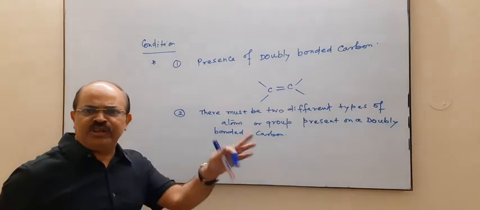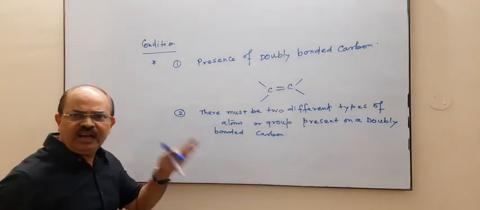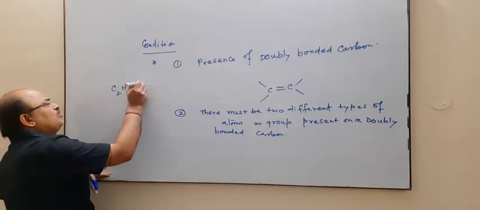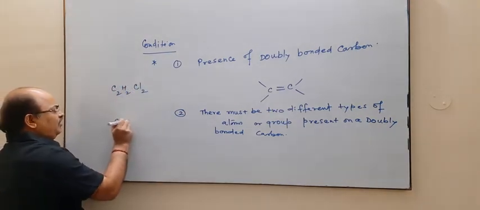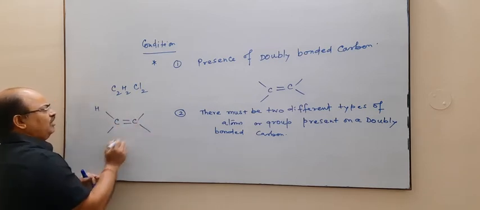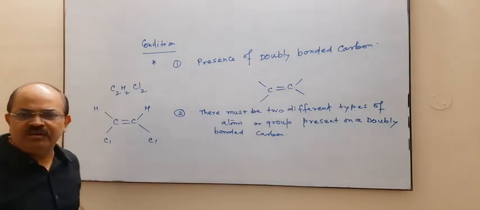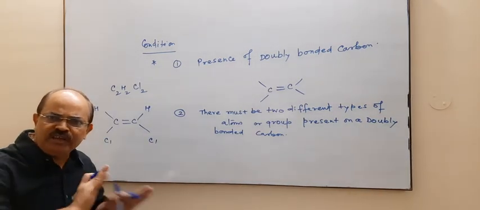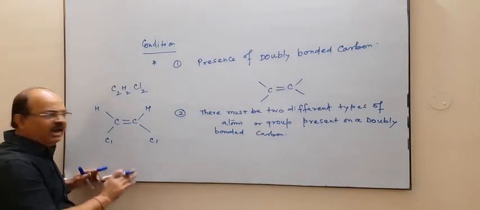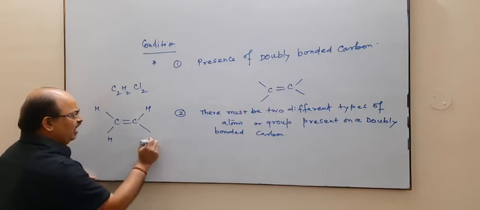अभी आपने तुरंत देखा, just now you have observed that if we write a compound like C2H2Cl2, say this is carbon double bond, this we have hydrogen, this we have hydrogen, this we have chlorine, this we have chlorine. If all the atoms are the same, suppose this is your hydrogen, this is your hydrogen.